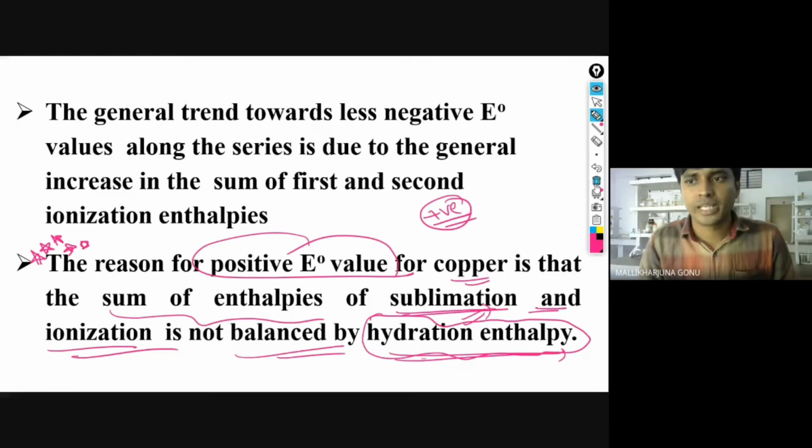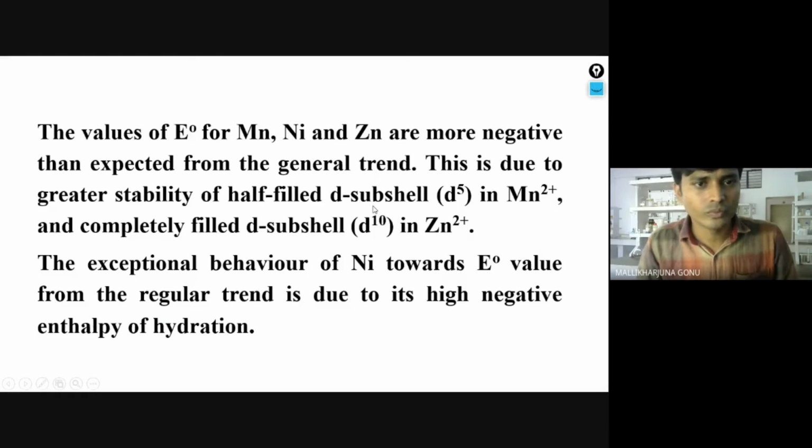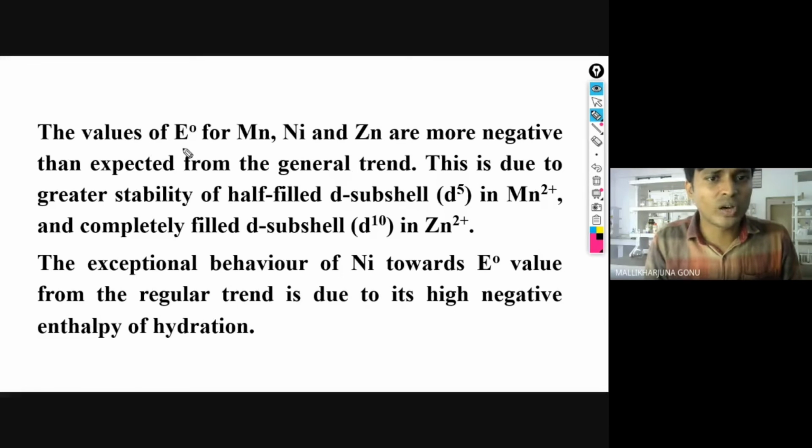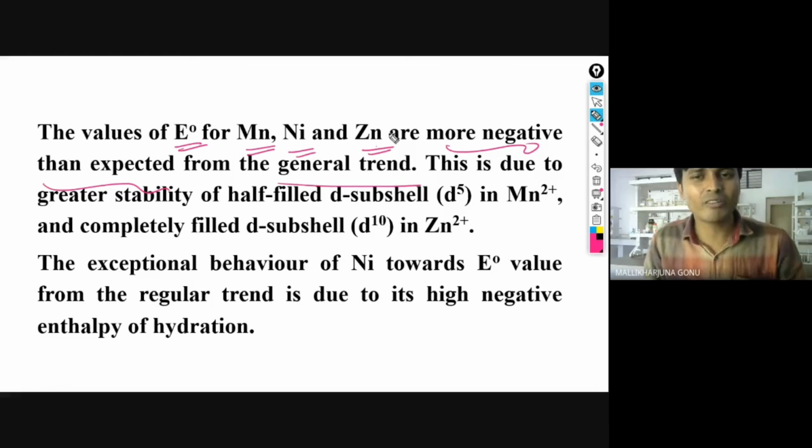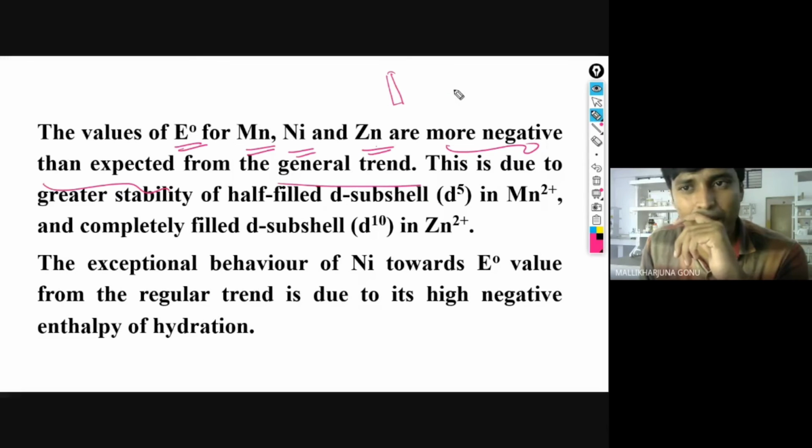Okay. Next, the values of E naught for manganese, nickel, and zinc are more negative than expected from the general trend. If you go across the period, the values are negative: here it is -2, here it is -1, like that.